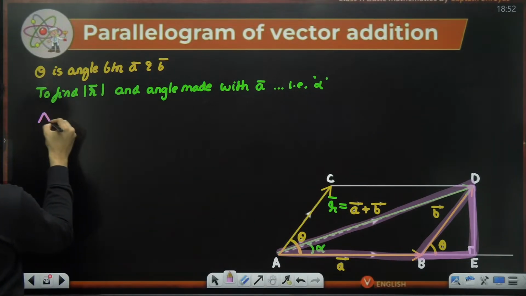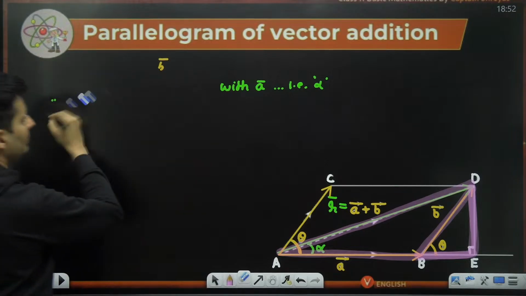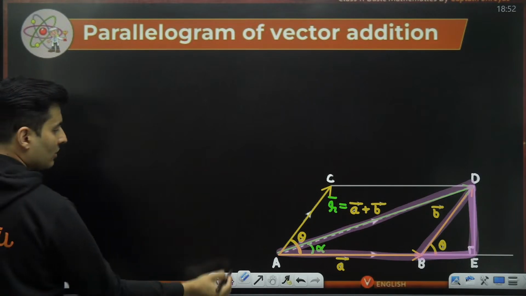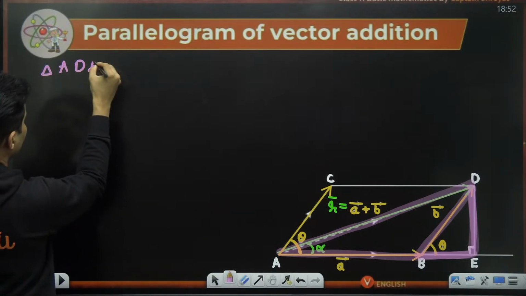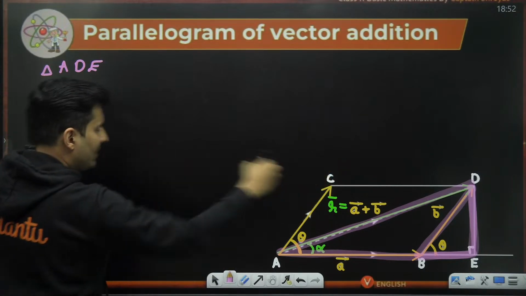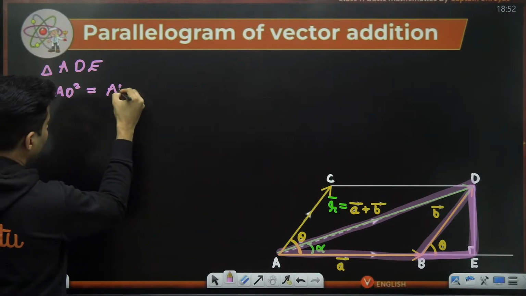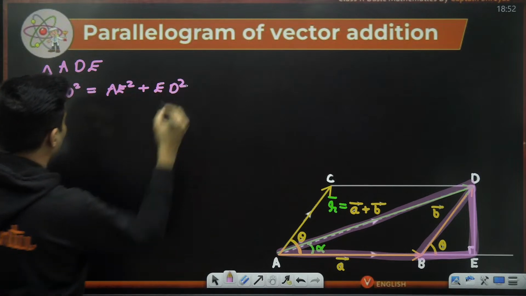I've already put what we want to do in the previous slide. So if you look at triangle ADE, AD is the hypotenuse. So AD square will be AE square plus ED square.